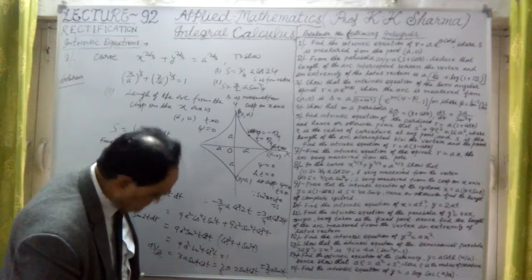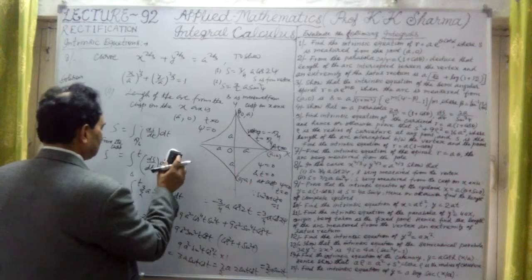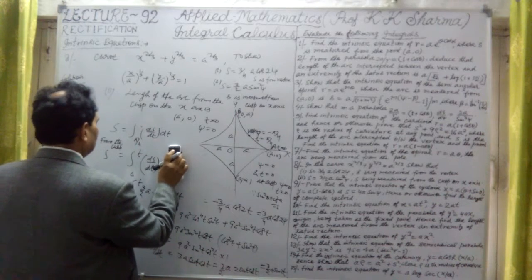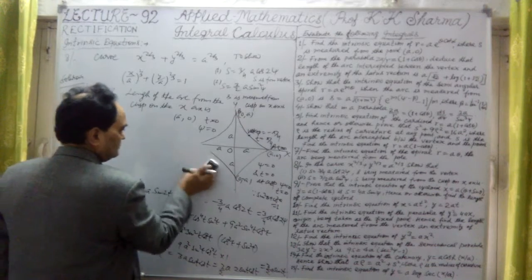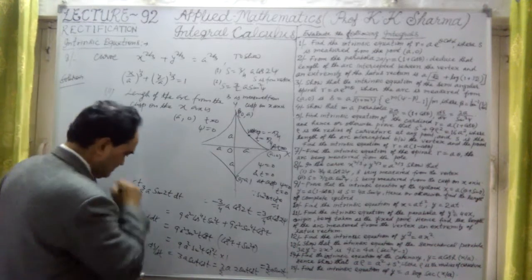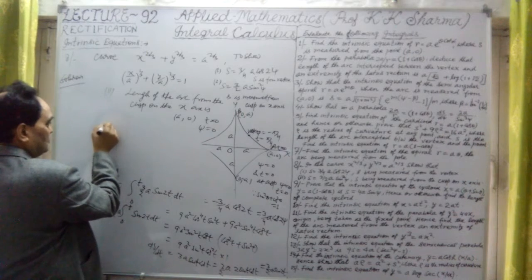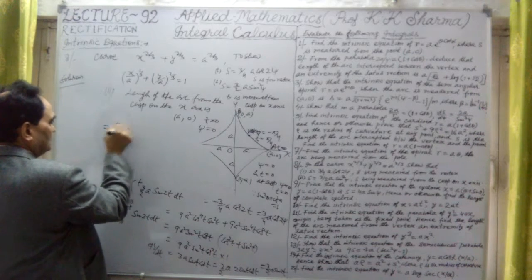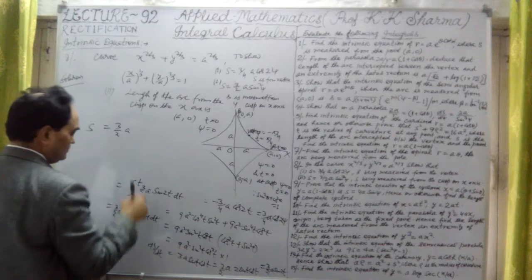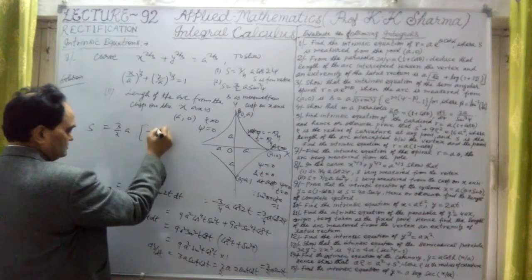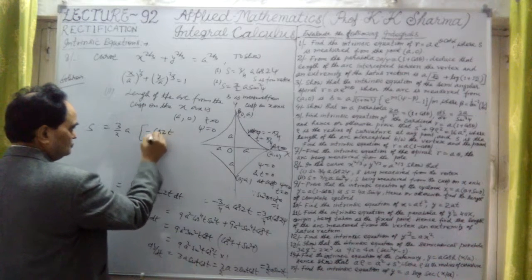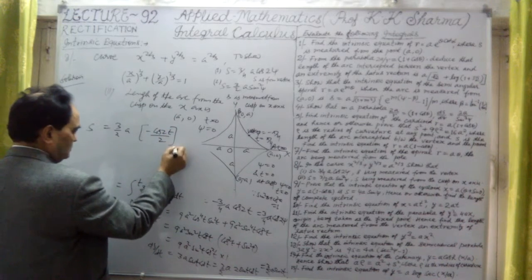If I integrate this, it will give us 3 by 2a times minus cos 2t upon 2, from 0 to t.